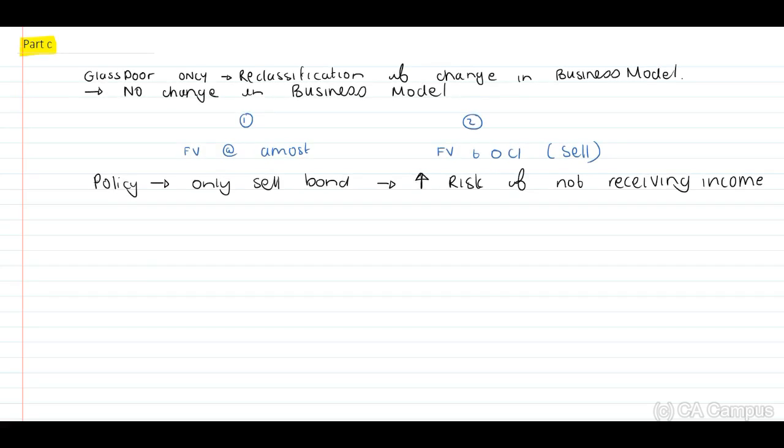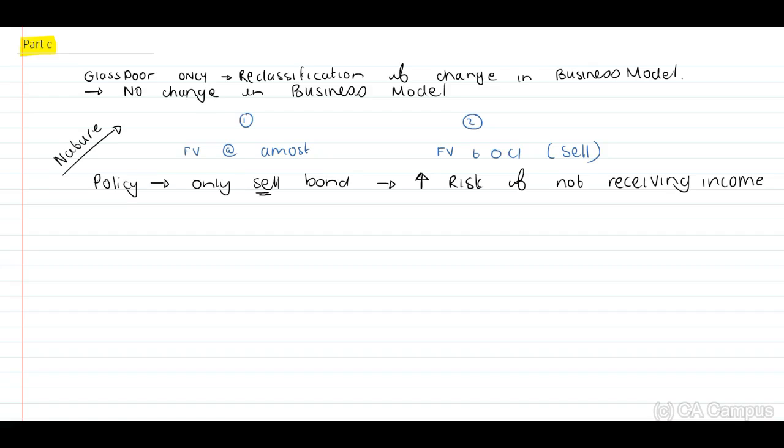Therefore, if we look at the nature of the bonds, in terms of the policy, they will only sell the bonds if there's a high risk of not receiving the income. They actually want to keep the bonds, guys, but they will only sell when there's a high risk of not receiving income, which is actually quite normal, guys. Let's think about this. If I, for example, buy investment property, and due to the economic circumstances, for about a year, I'm not receiving any rental income, I'm going to sell that property. I'm not going to keep it and make a loss. Okay.